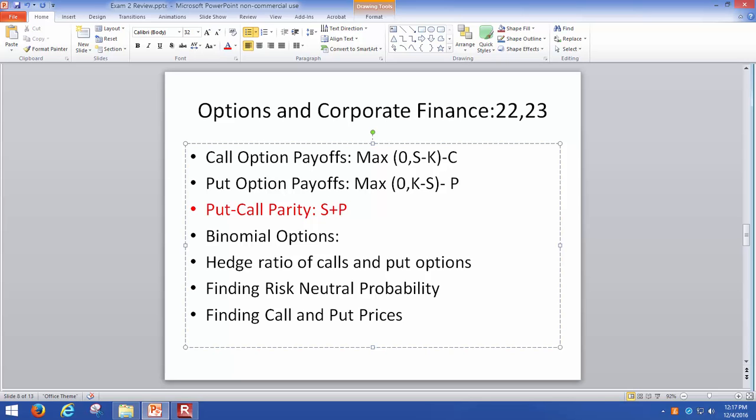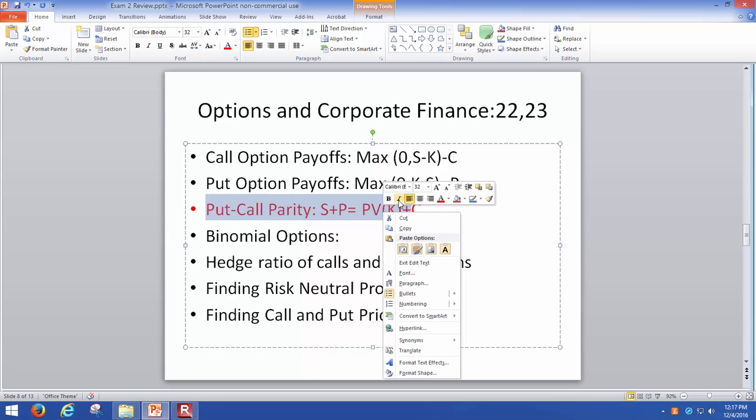And what is the put call parity? Basically, it tells you that when you buy a stock and when you buy a put, that is the same as having the present value of the strike price in the bank plus having the call price. So that is one way to look at that. What are some of the other definitions?